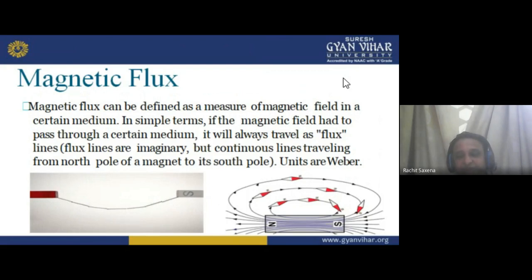We are thinking in the imaginary way, but in the practical, real way we can't say that. So they are imaginary, but continuous lines traveling from the north pole of a magnet to its south pole. The units are Weber. I hope you understand.